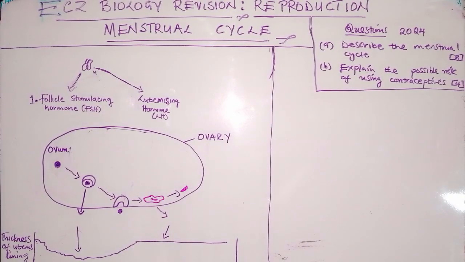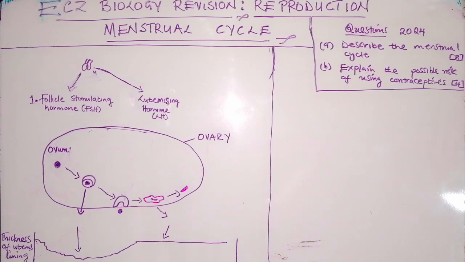So if you look at the last 5 years of past papers, you will come across a question that you always find. On what? On reproduction. It can either be an essay question, or a diagram in section A, where you are asked to label the female reproductive system or the male reproductive system. So in this video, we are going to simplify the topic of the menstrual cycle.